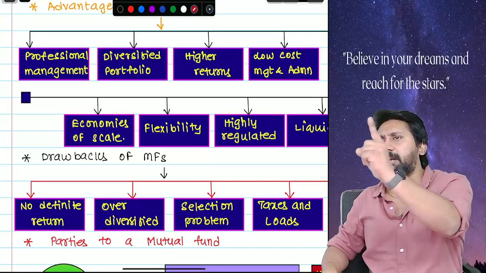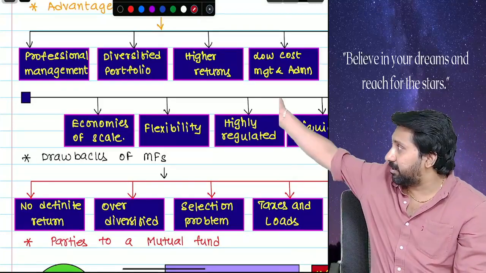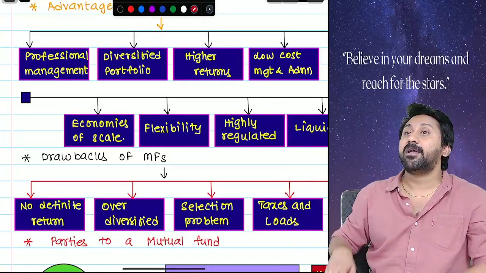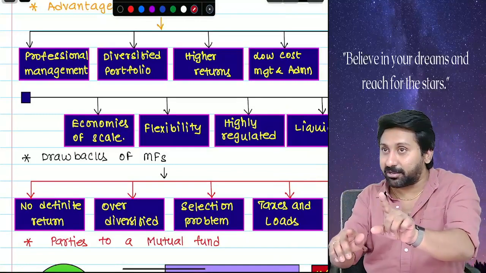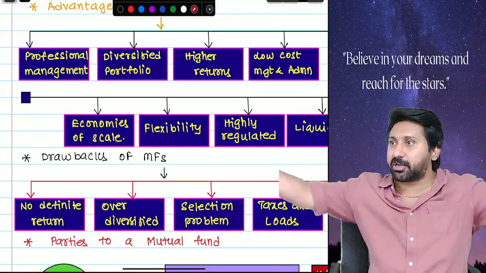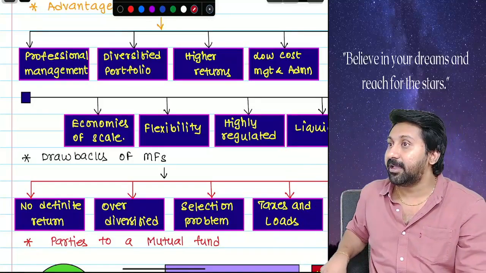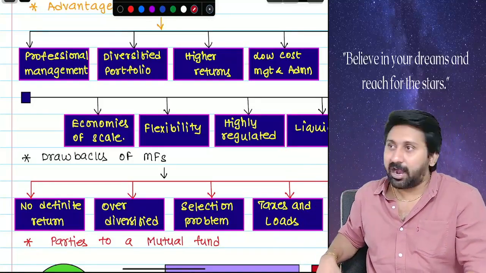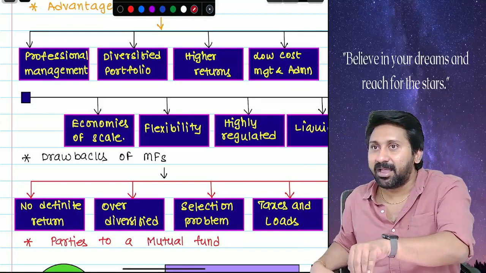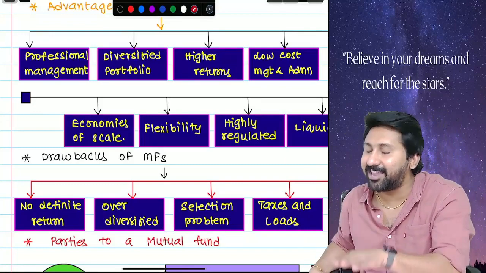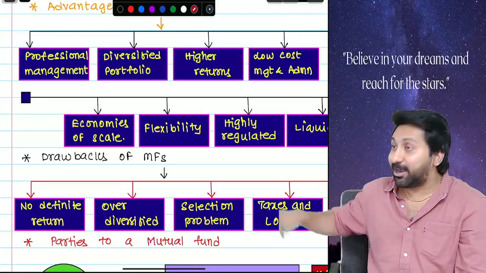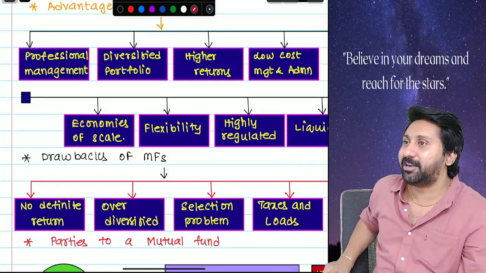Number 1, the greatest advantage of having a mutual fund. What is the second advantage? You are not investing in any one stock. You are investing in diversified stocks. Even if one falls, another will rise. Next, higher returns. Advantage and disadvantage are also the same. Higher return will come only with higher risk. So since we are talking about advantages, let's see only the advantage, higher return.